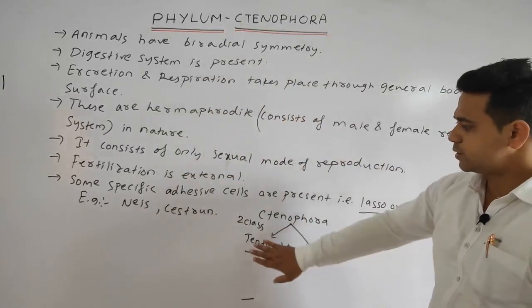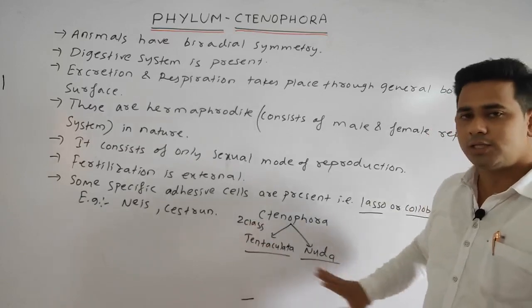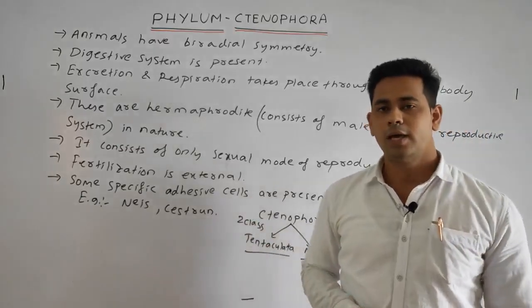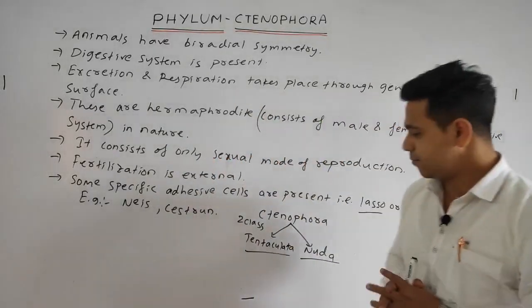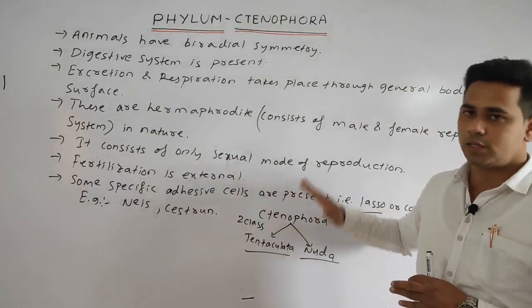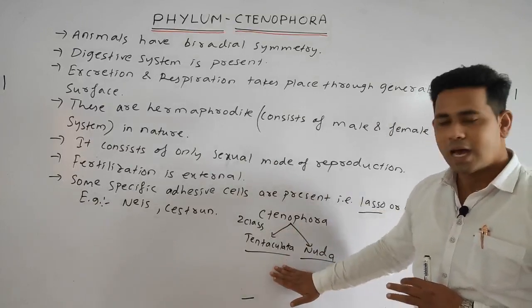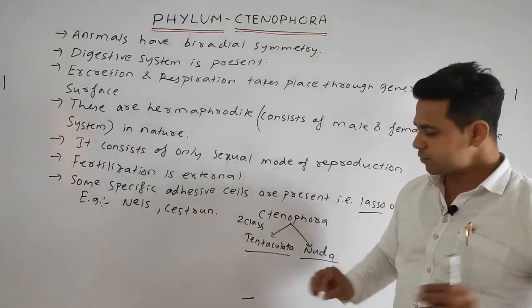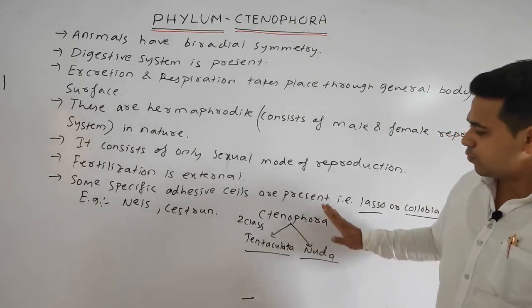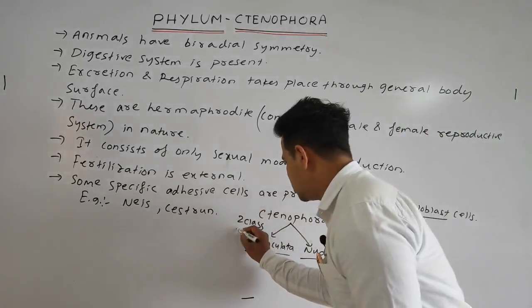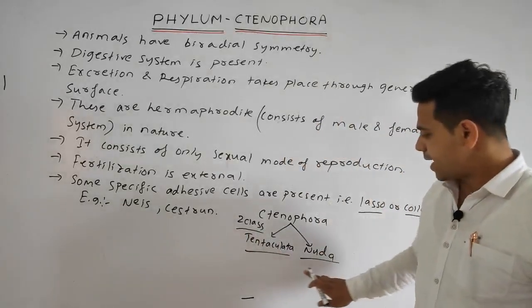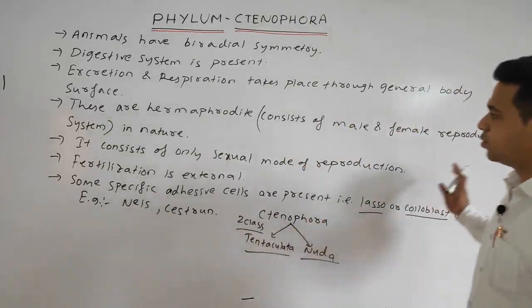Always see the class that I am writing; it is not basically important. Just for your knowledge, I am telling the classes under the various phyla, but classes are not there in our syllabus. Just for your knowing, I am writing. So under the Ctenophora two classes are present, the tentaculata and the nuda. Please note down.